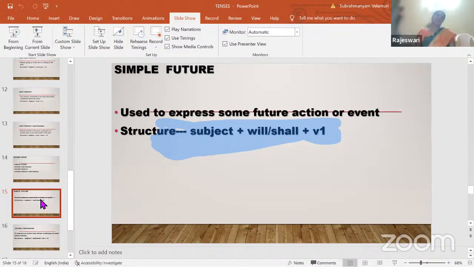The next one is future tense. These we generally use in very rare cases. We mainly use only simple future, to the maximum, in our writings in English. Very rarely we'll be getting the other tenses, but it is a future tense. Somewhere the action is going to take place in the future. These are used to express actions or events which will take place in the near future.